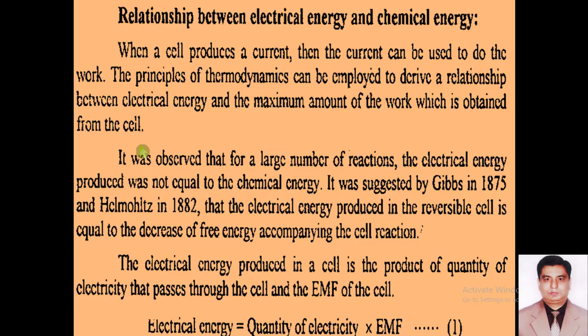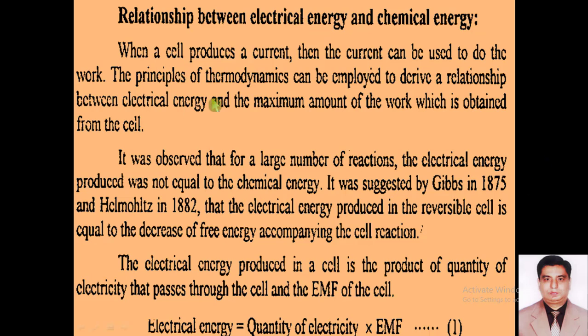Dear students, during my previous lecture I have discussed that in the galvanic cell, chemical energy is converted into electrical energy and electrical energy is converted into chemical energy by the electrolytic cell.